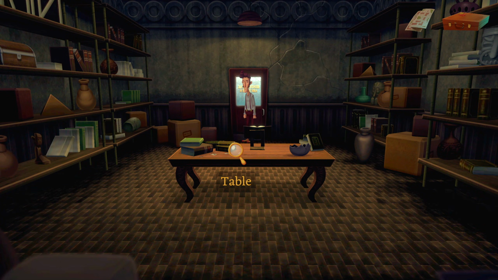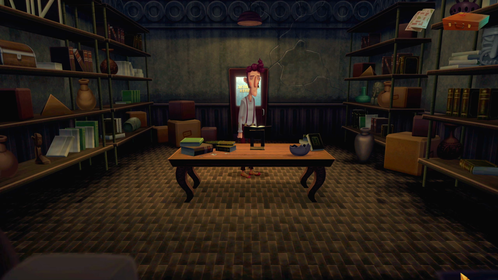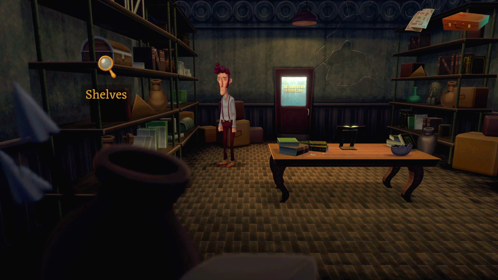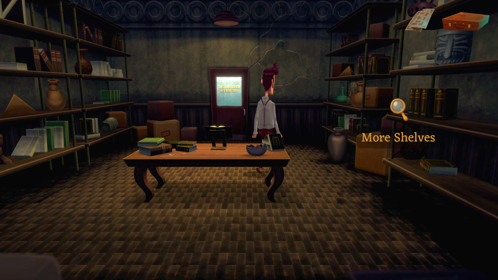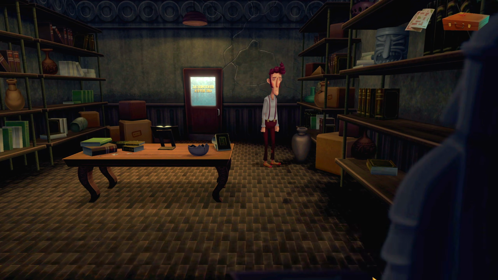What's on the table here? It's just as cluttered as the shelves. Speaking of which, have we got anything over here? A complete mess of books, binders, and historical artifacts. Just scanning my cursor over them. If this room uses an organizational system, I'm not seeing it. There could be a whole litany of items that we could use here, but I just don't know what, right?